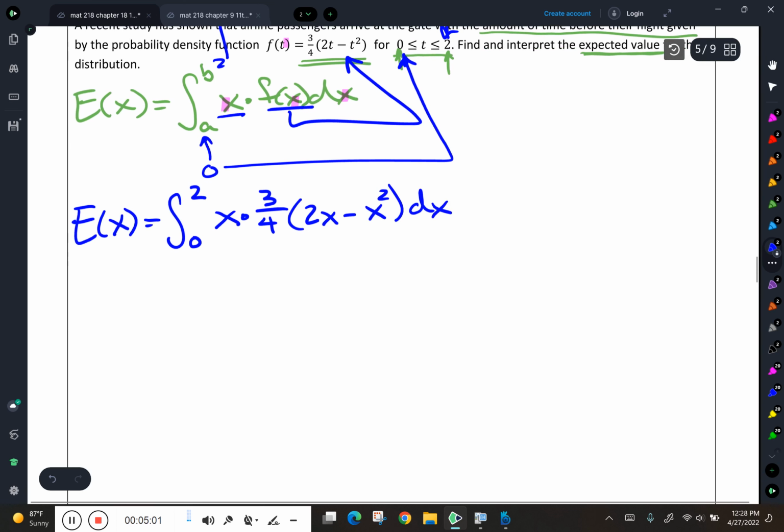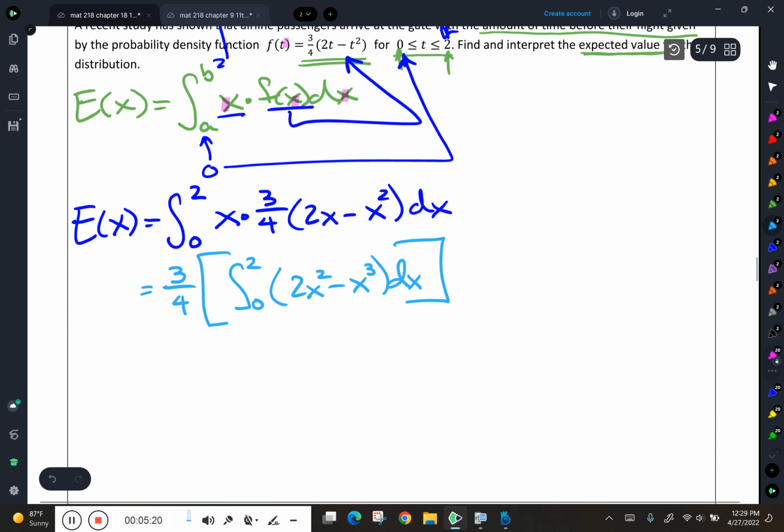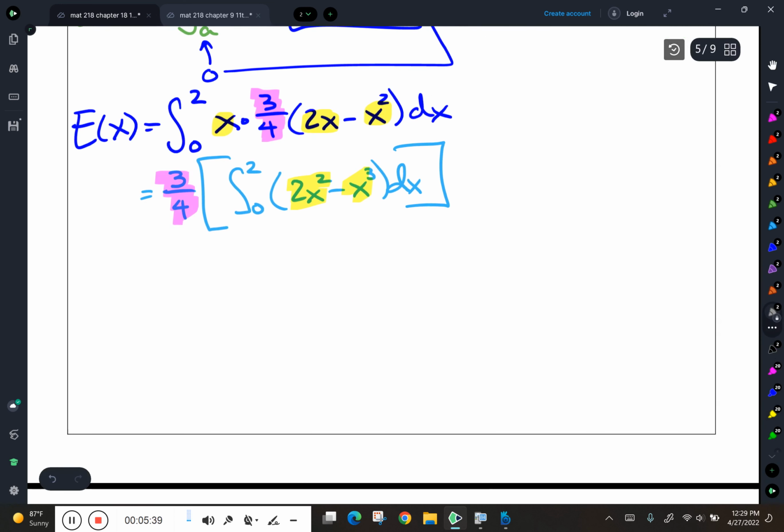Okay? Now I'm going to do a little bit of manipulation of this expression so that I can rewrite this. It's going to be 3/4 times one integral from 0 to 2 of 2x squared minus x cubed dx. Right? So I factored out the constant, the coefficient, 3/4. I distributed the x times the 2x and times the x squared to give me that 2x squared and that negative x cubed. Right? Haven't done the calculus yet, so let's go ahead and do the calculus.